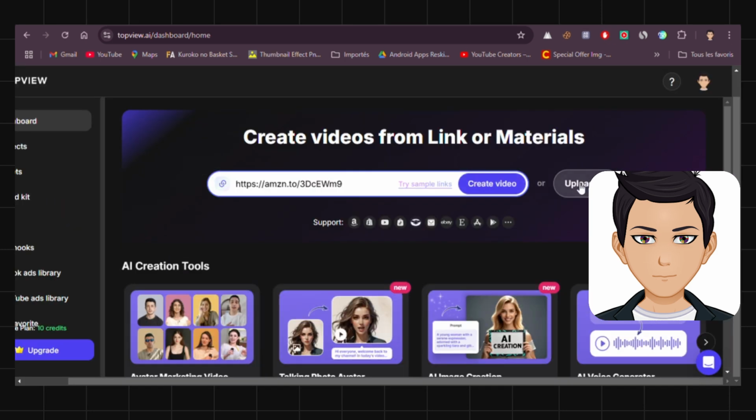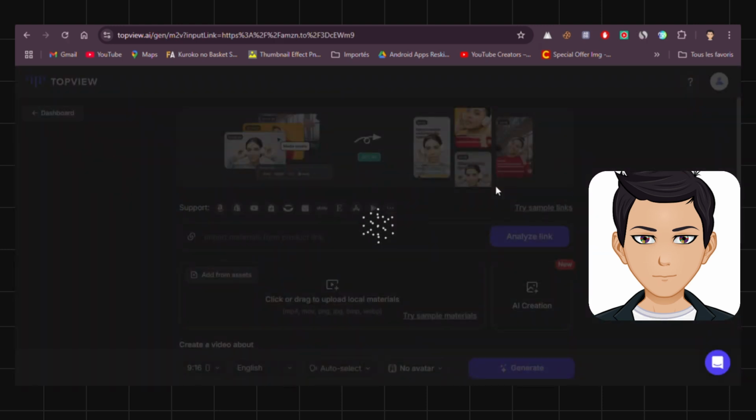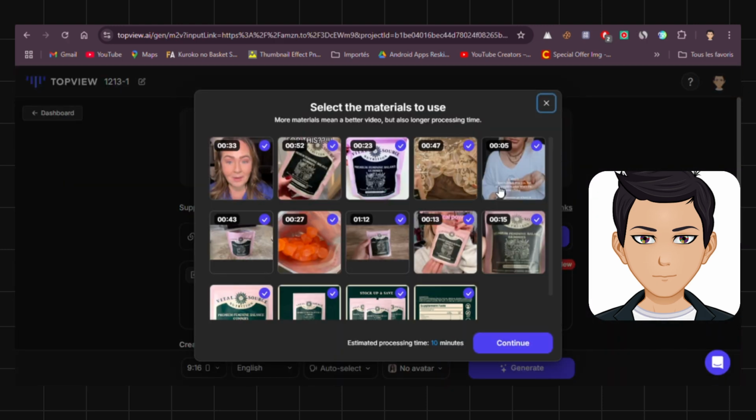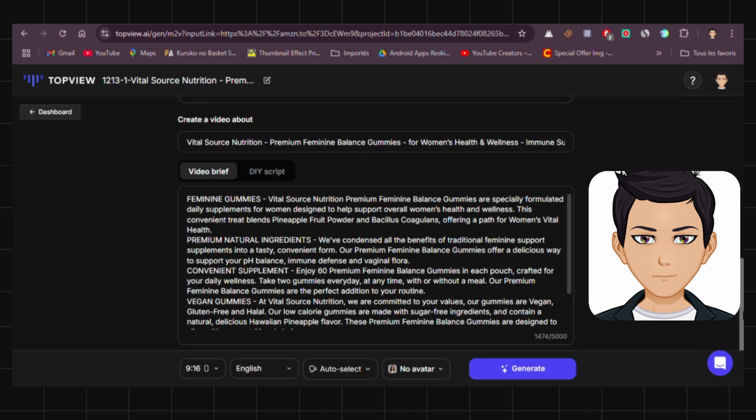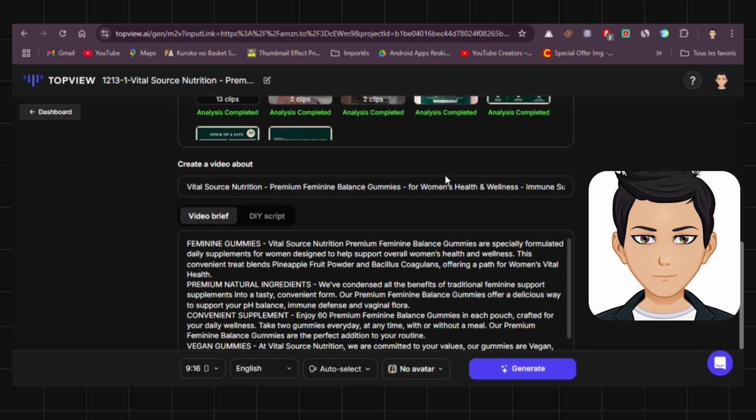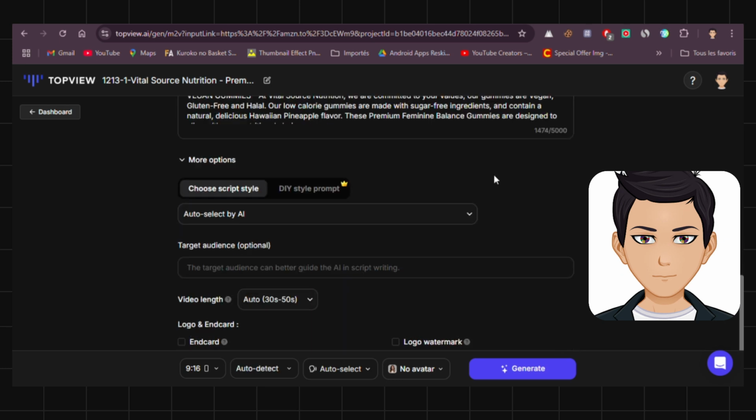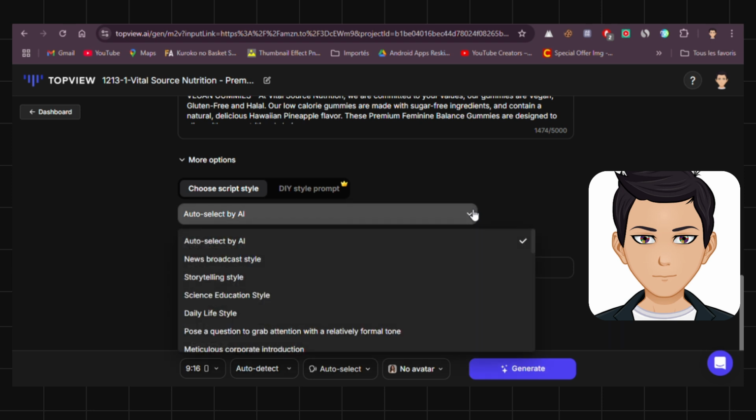Paste the link and click Create Video, or if you have files, you can upload them. Let's choose our materials. My advice is to avoid using scenes with people's faces to prevent copyright issues. Let's scroll down. You can upload your own script if you have one, but I'll leave it like this and use the script generated by TopView AI. Here, you can choose the script style, but if you're not sure, leave it on Auto Select by AI.